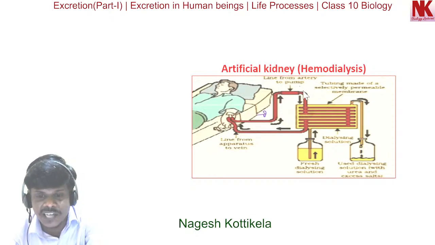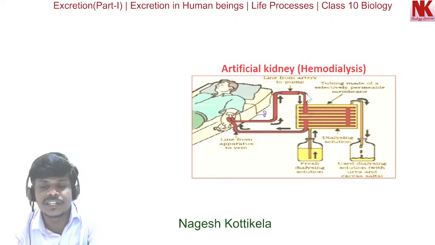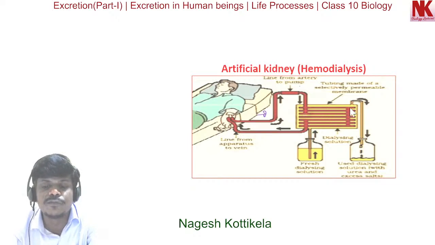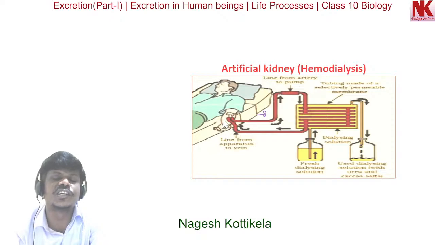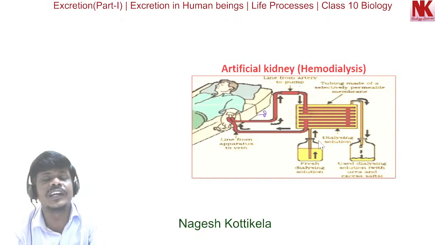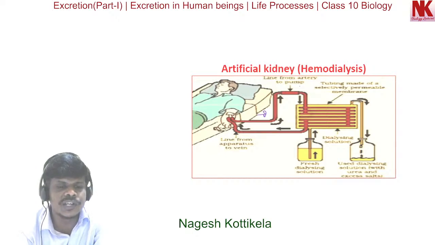Now the nitrogenous waste like urea present in this blood will diffuse into the dialyzing fluid which is present in the chamber, and hence the blood is purified. After that, the purified blood is injected back into the patient. And this dialyzing fluid is added freshly after certain duration.